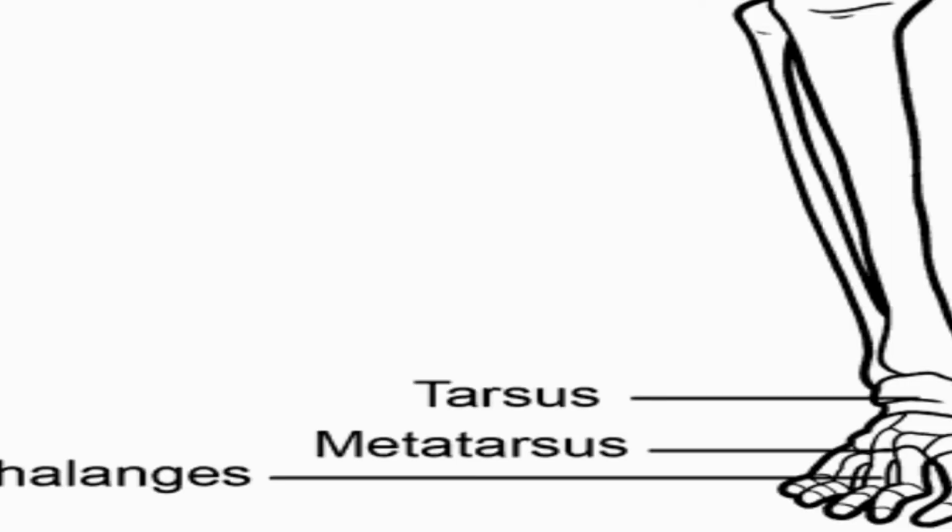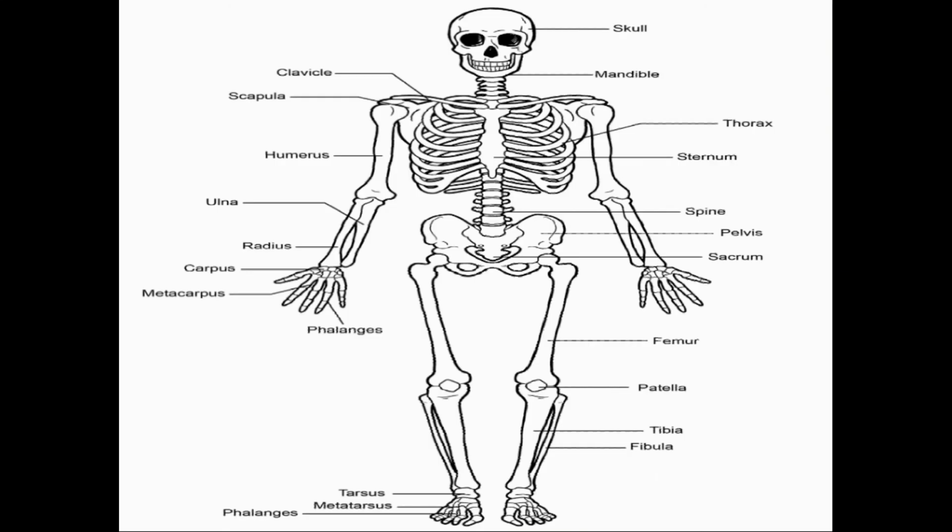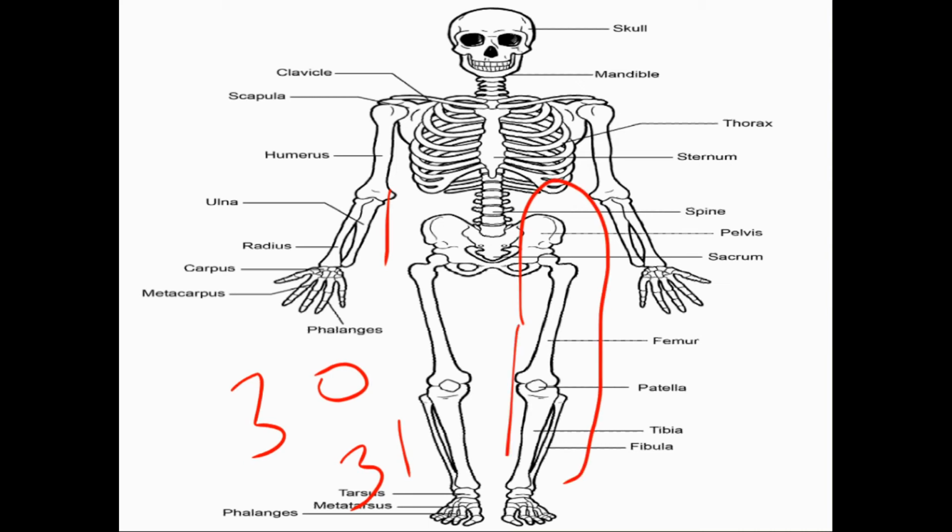The tarsus consists of 7 bones, as compared to the carpals, which are 8 bones. The metatarsals consist of 5 bones, which are present here, and the phalanges are the same as in the hands, and there are a total of 14 phalanges. There are 30 total bones in the lower limb, and 1 bone which is called the hip bone, so the total is 31, and the same is here. So there are also 31 bones. So the total number of bones in the lower limb and the pelvic girdle is about 62 bones.